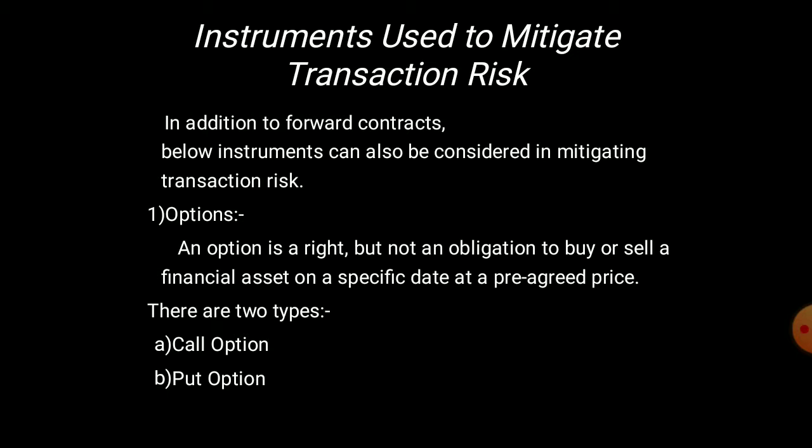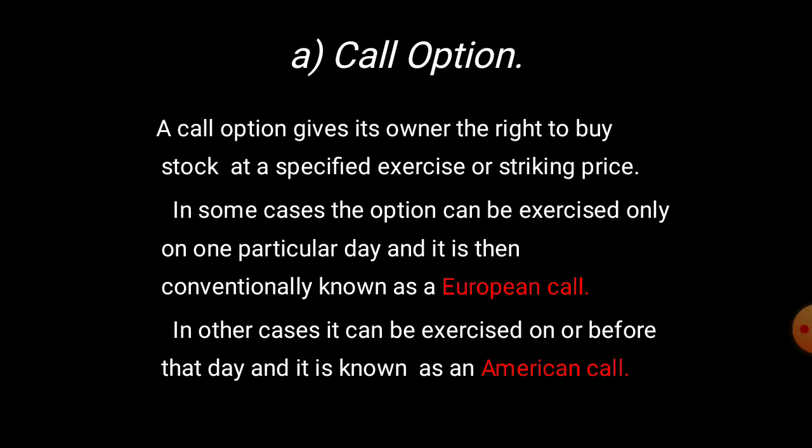Instruments used to mitigate transaction risk. In addition to forward contracts, the below instruments can also be considered in mitigating transaction risk. First one, options. An option is a right but not an obligation to buy or sell a financial asset on a specific date at a pre-agreed price. There are two types. First one, call option. Second one, put option.